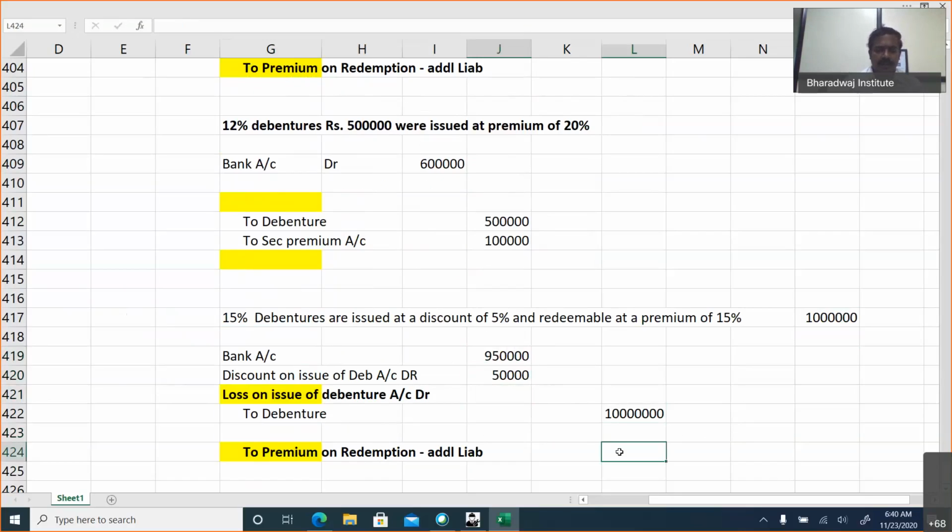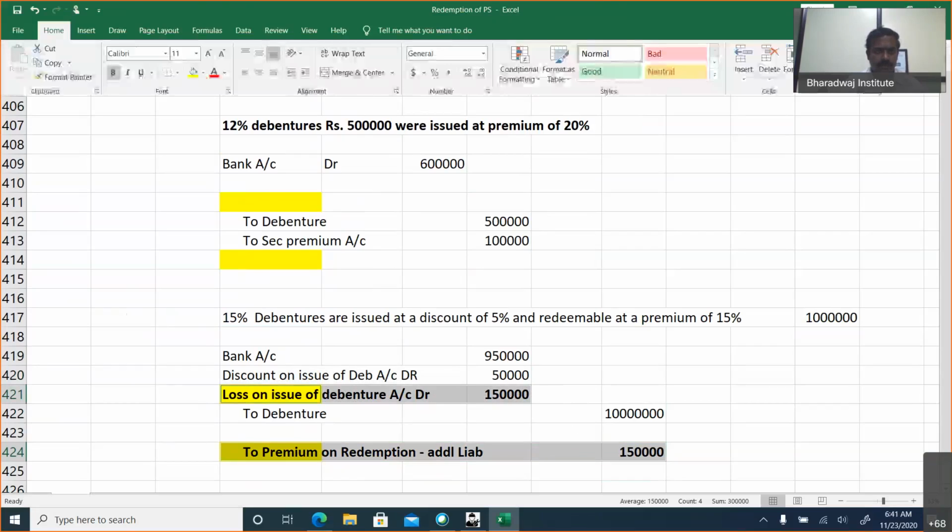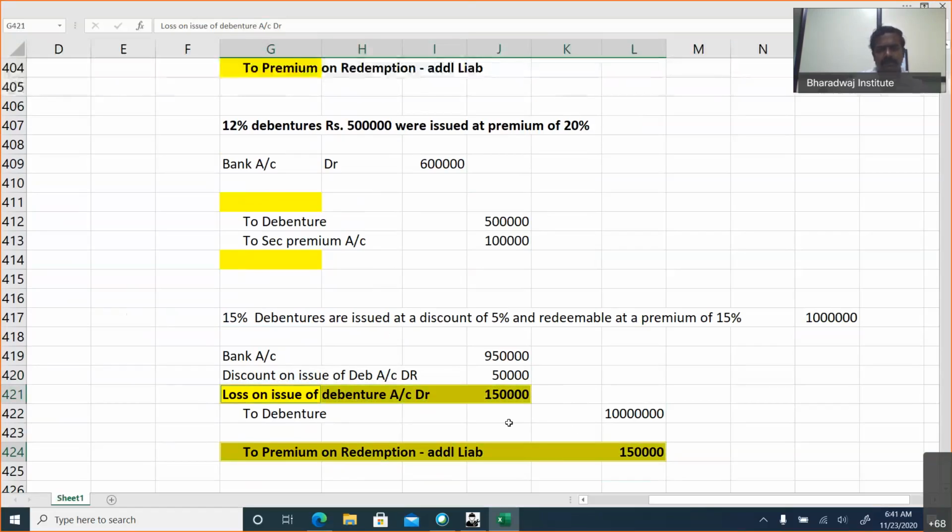Then apart from that, we promised a premium on redemption. How much percentage? 15%. That will be 1,50,000. That will be equal to loss on issue of debenture. So always this premium payable is equal to the loss on issue of debenture. So the base entry is bank account debit and discount account debit to debenture. The premium on redemption is an additional liability, which is equal to loss on issue of debenture.